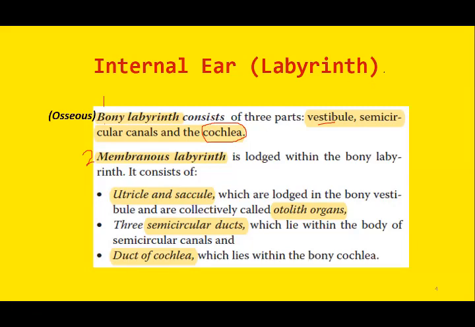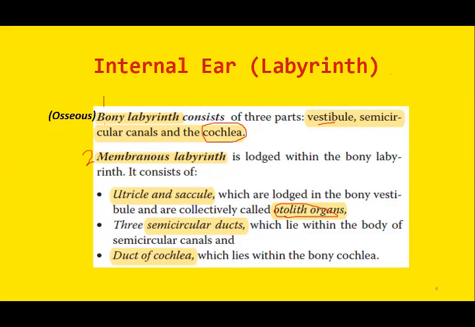Within the osseous part is the membranous labyrinth, and this membranous labyrinth further consists of three portions. The first is the otolith organ, sometimes known as the ear stones.